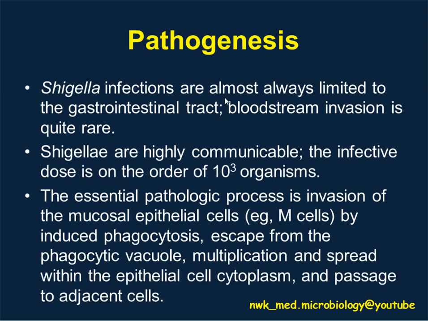In terms of pathogenesis, first of all, Shigella enters the human through the oral route. Normally the infectious dose is on the order of 1,000 organisms and above. Once the Shigella bacteria enter the digestive system, first they will infect the M cells, or the mucosal epithelial cells. There they will be phagocytosed by the macrophage, and later on they will escape and enter the cytoplasm of the epithelial cell, and from there they will multiply and pass to the adjacent cell.